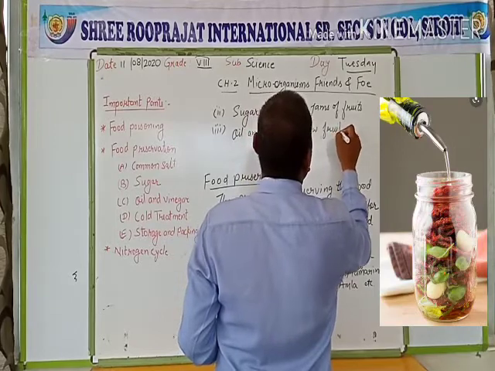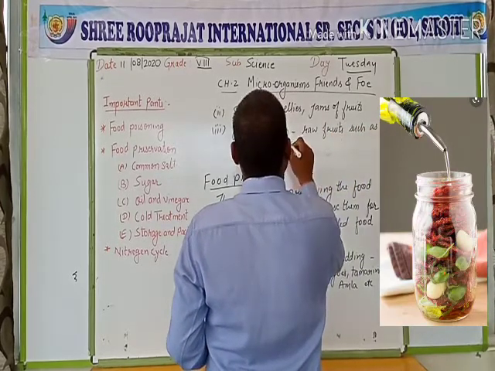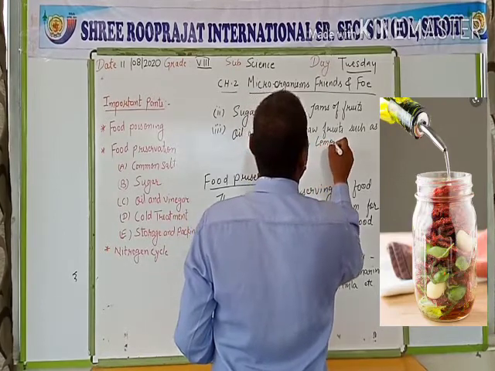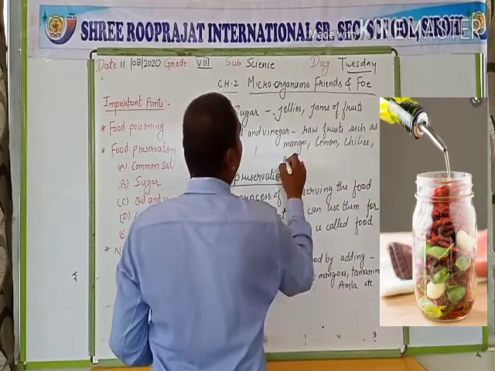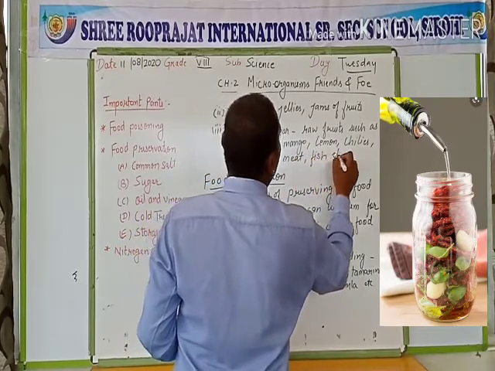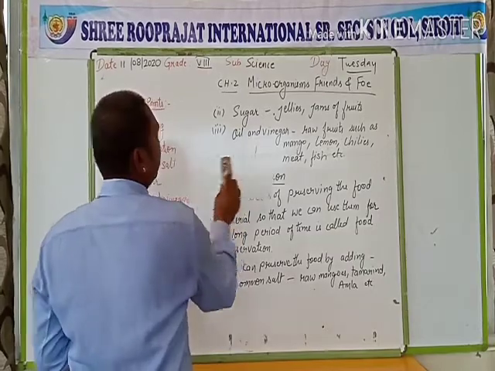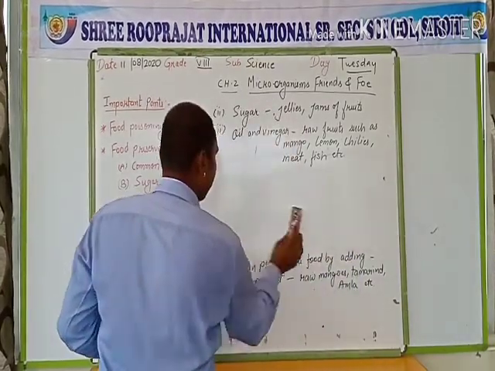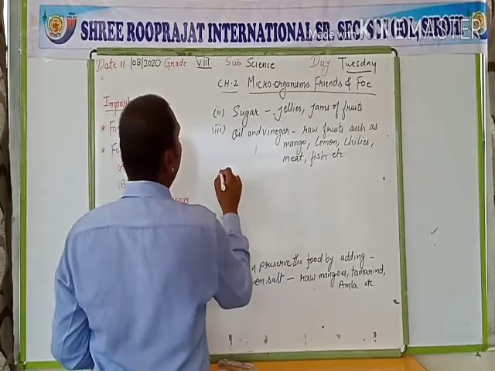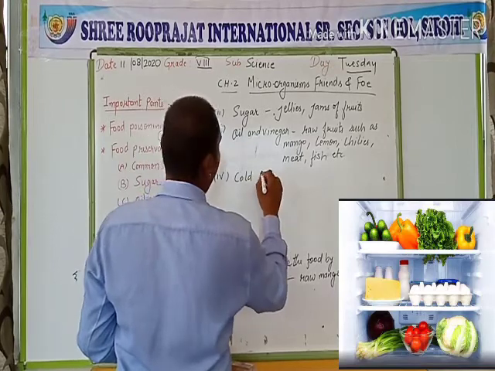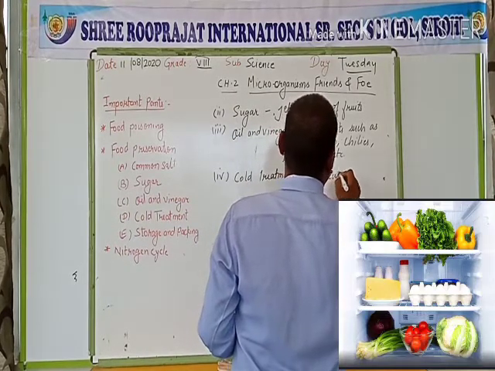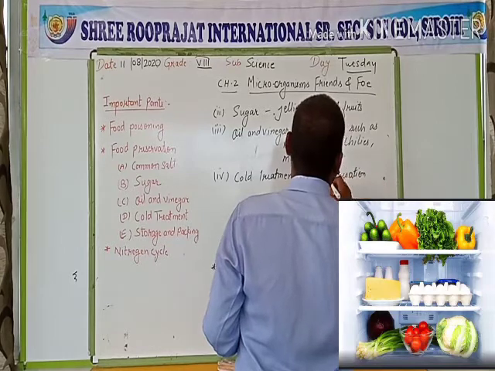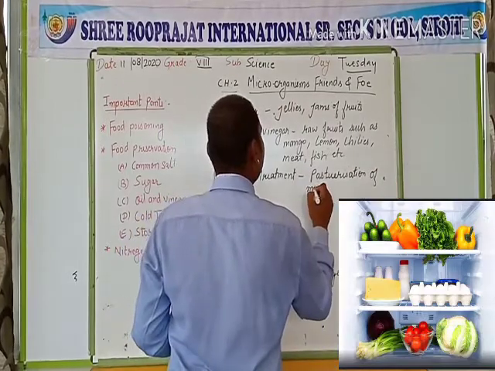Raw fruits such as mango, lemon, chilies, meat, fish, etc. Next, the fourth one, cold treatment. Pasteurization of milk.